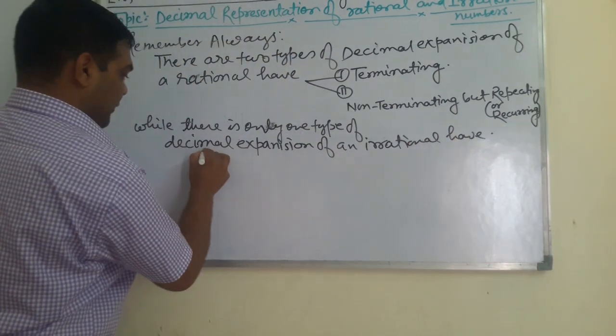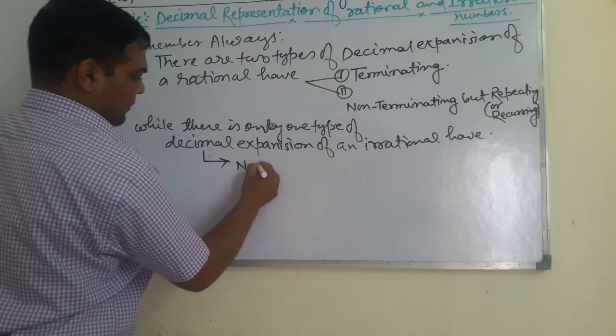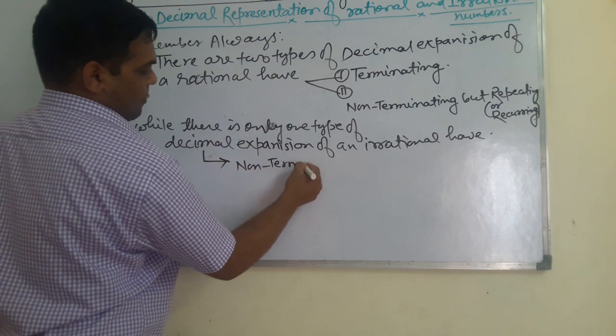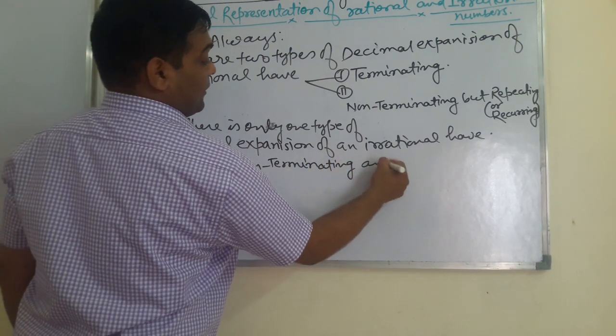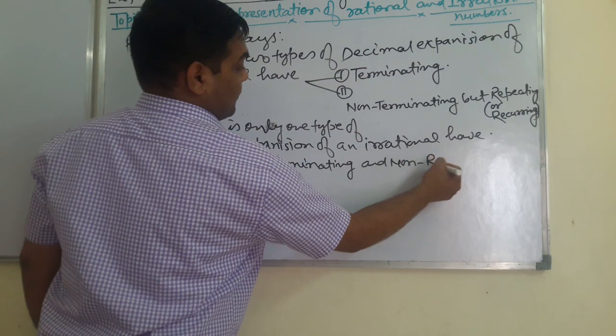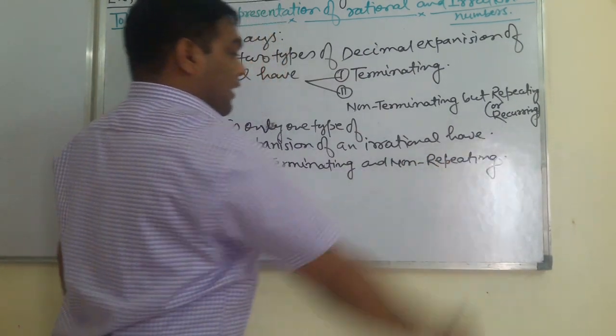What is it, student? It is non-terminating and non-repeating, or you may say non-recurring.